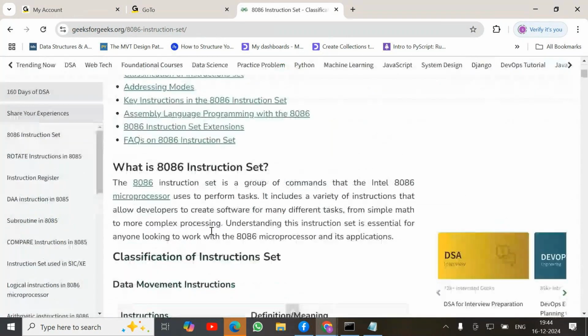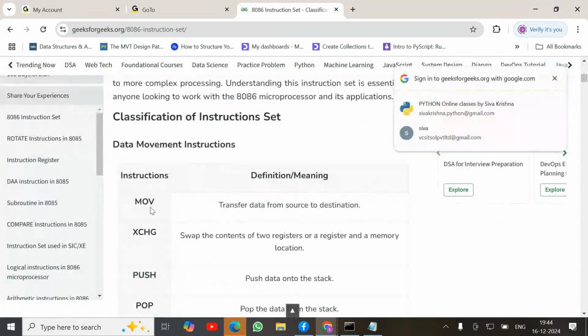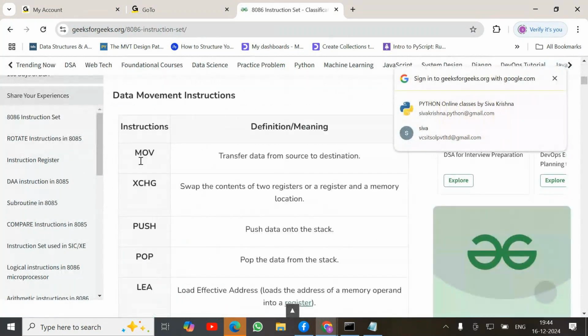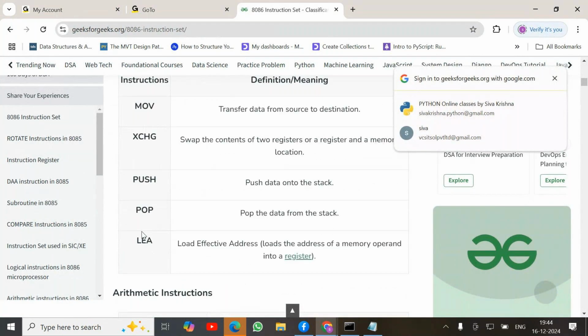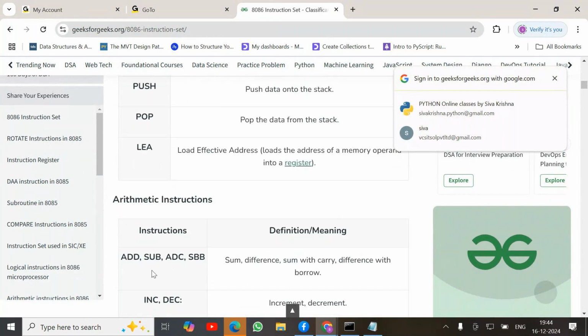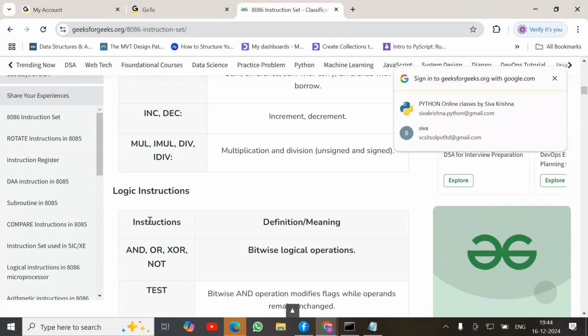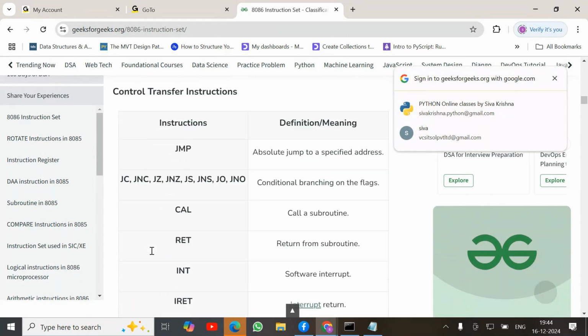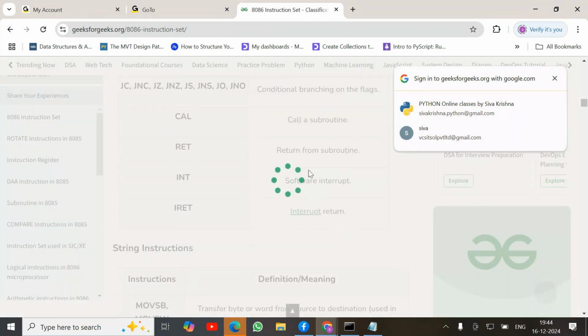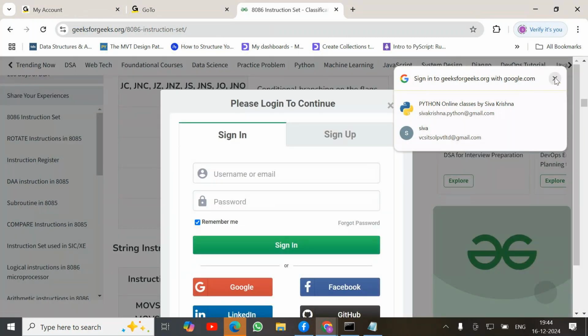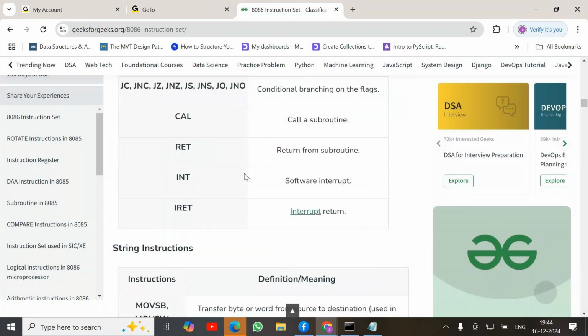In this type of instructions we use move, push, pop, and these are arithmetic instructions, and logical instructions. In high level languages we don't write this type of code. We just write high level code, which means English-like statements in a directly human readable format.